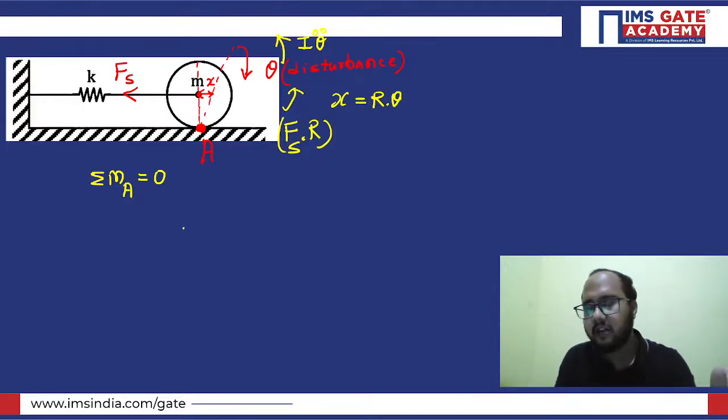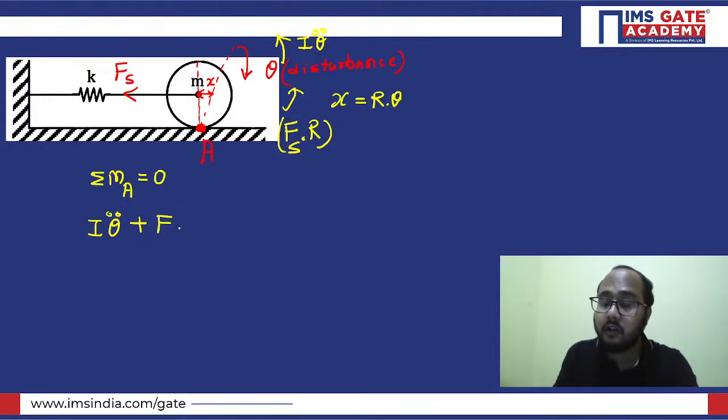Just you need to add all the torques. So first is your inertia torque. Second one will be the restoring torque. I will call it a restoring torque because it tries to restore its position. That's why it is a restoring torque: Fs into R, equals 0. Now, the question here is what is the spring force?